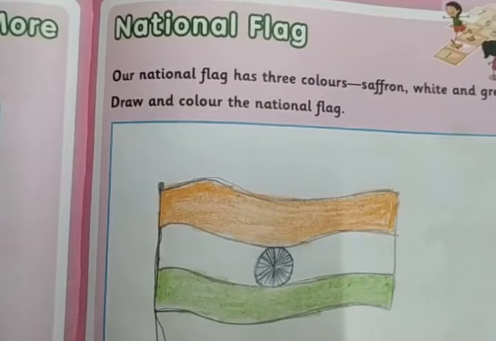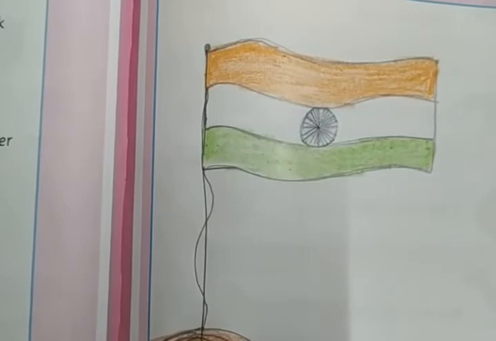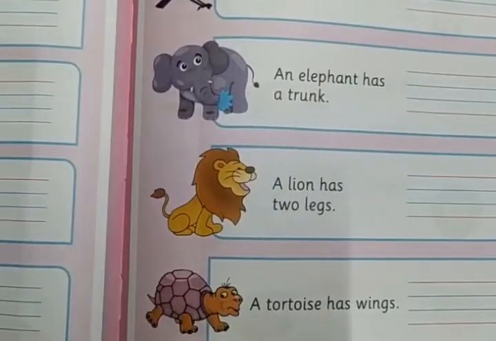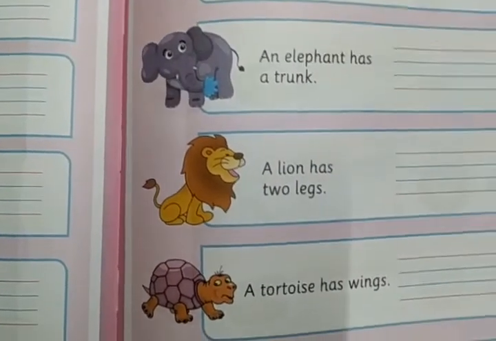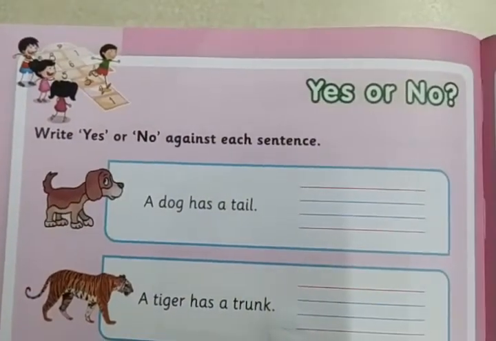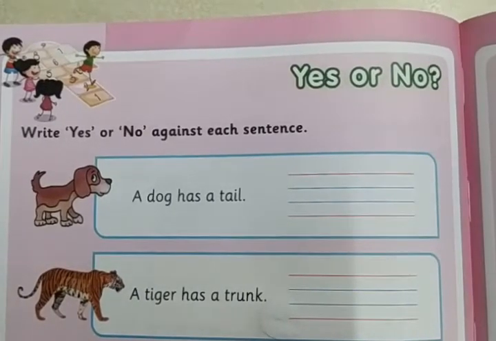This is our national flag, which is in three colors. That's called tricolor. Which are those? Saffron, white and green. Right? So next, move on to the next activity, that is, say yes or no. It's a simple one-word question.